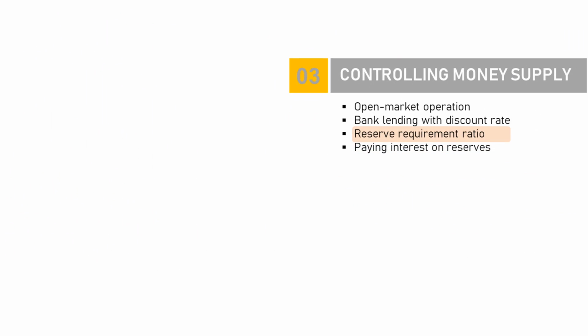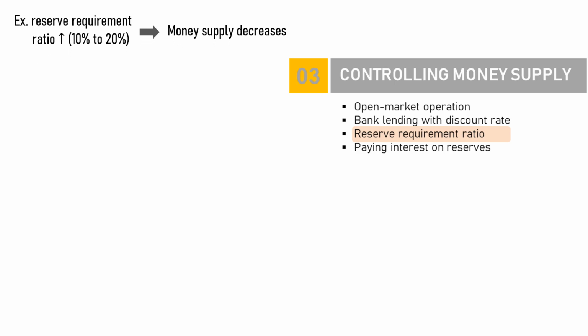It's the third way to control money supply. Increasing the reserve requirement ratio means restricting commercial banks from making loans. With the same amount of reserves, commercial banks can now offer fewer loans, thus lowering the money supply.